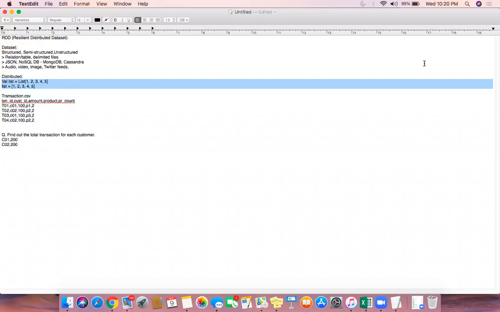Okay, so that's why we are calling it a distributed list, because your list is not limited to a single computer's RAM. Rather, it is residing in the RAM of hundreds or thousands of computers in the cluster. That's called a distributed collection.